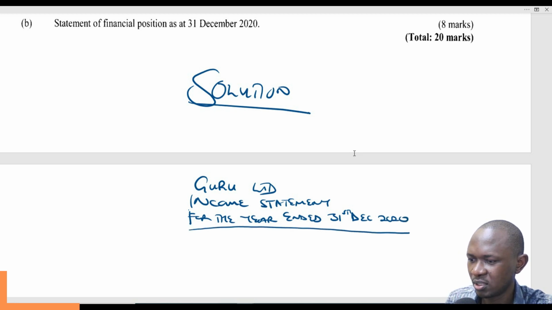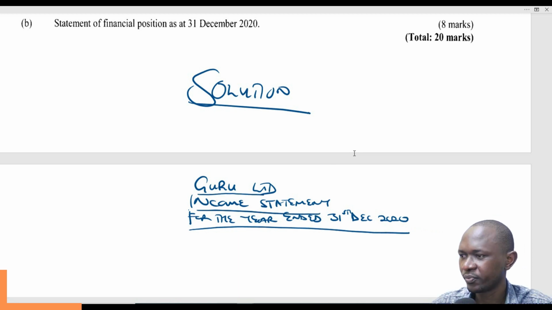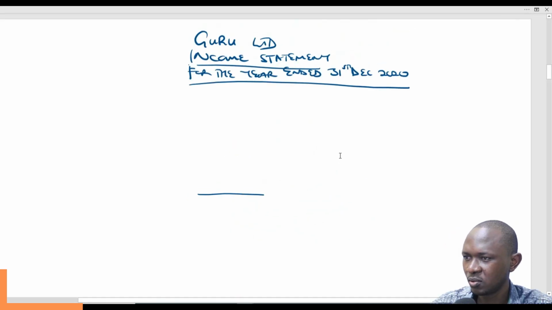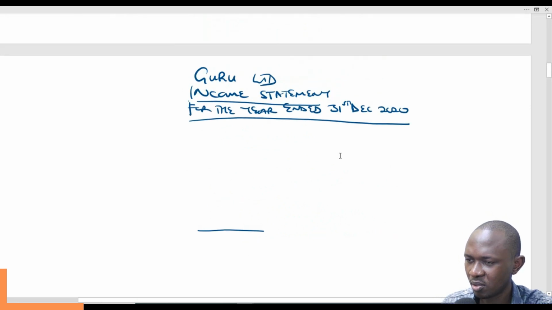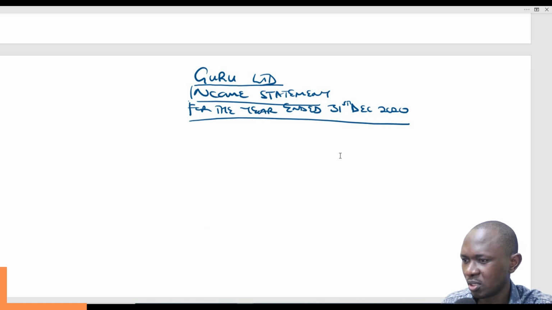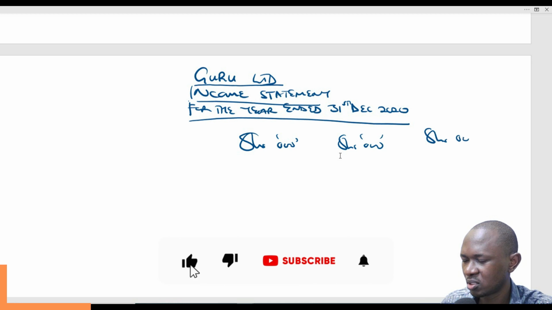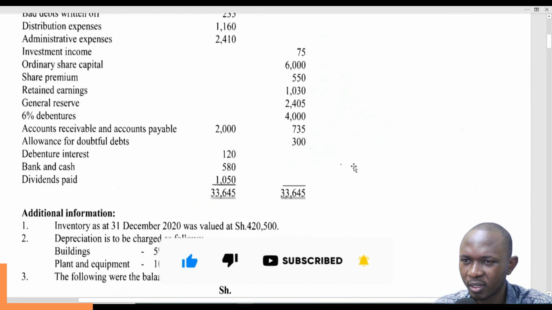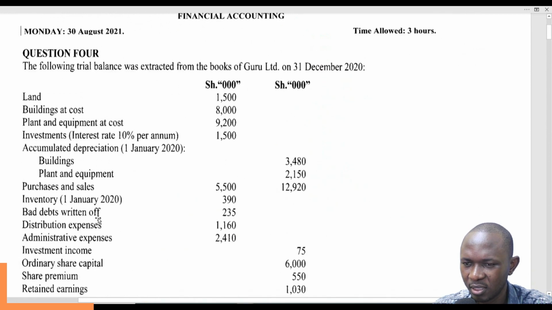So close it like that. So as usual, the best way to go about this income statement is like that. So we'll have shillings, restrict the zeros, shillings, restrict the zeros, and shillings, restrict the zeros. Then come here, we start with the trading account.